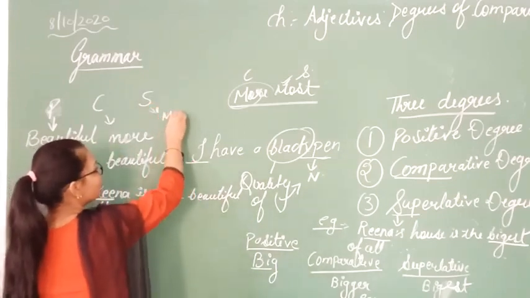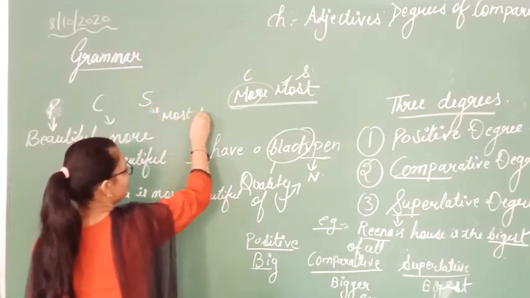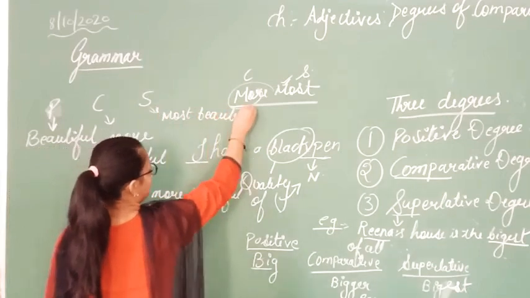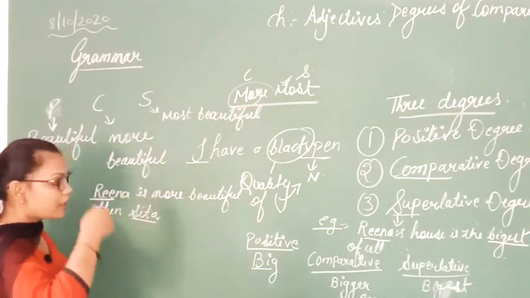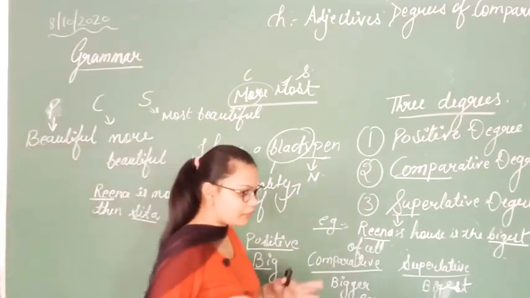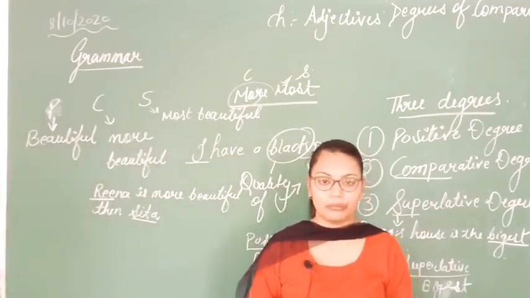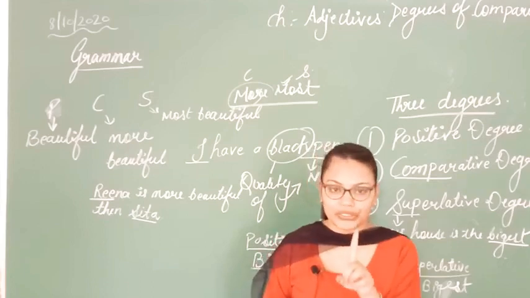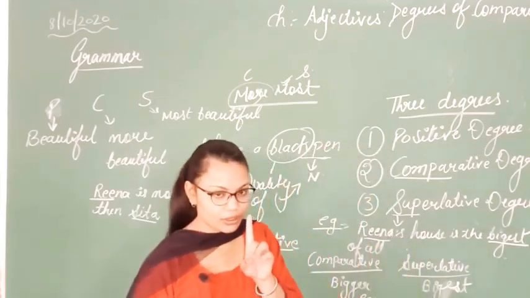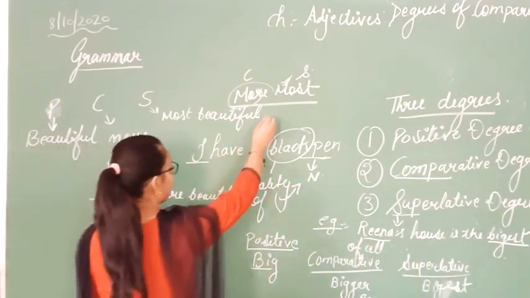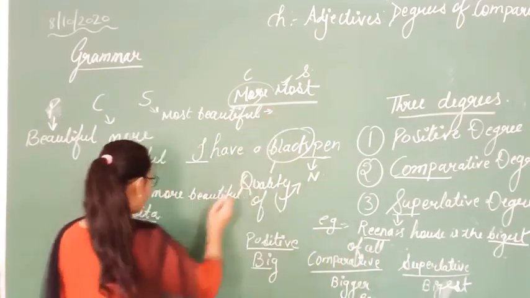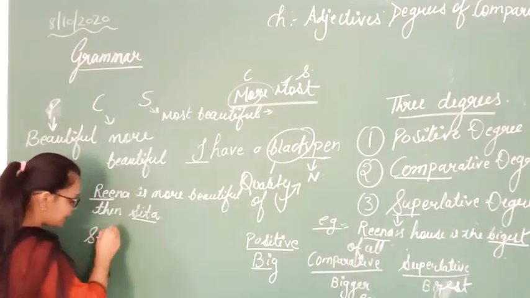Here, most beautiful. Most beautiful means that I am talking about everybody, but at that particular moment I am talking about only one person. I am giving the quality of one as the best. Here I am writing an example of this superlative degree. S means superlative degree.